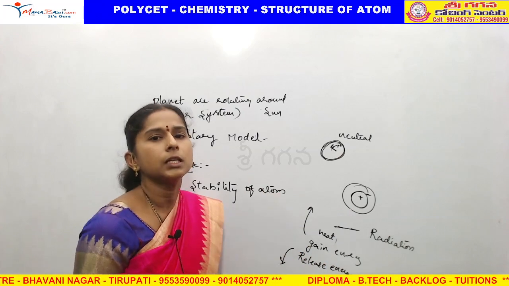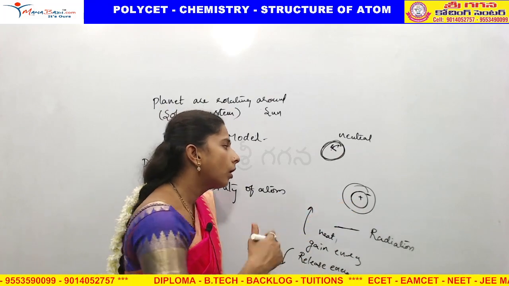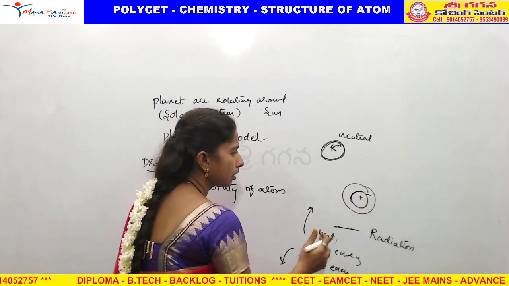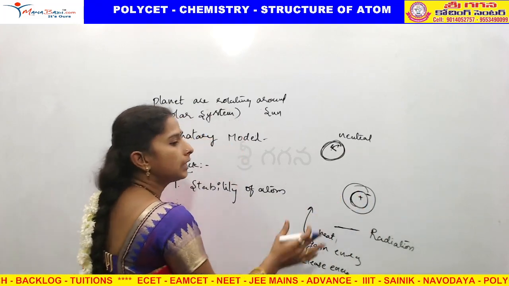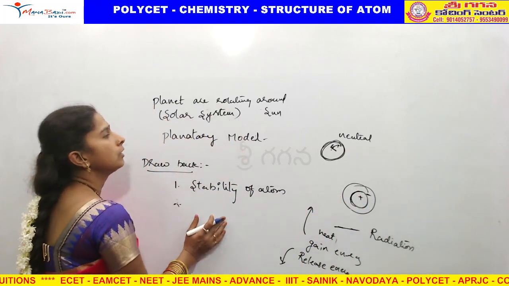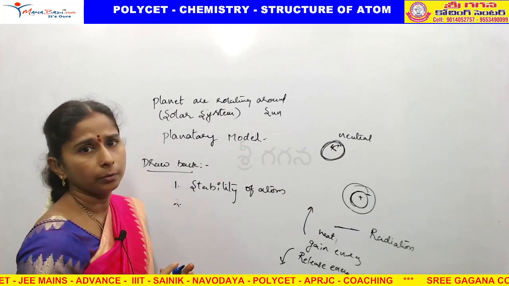If they lose energy, they may fall on the nucleus. How are they not falling on the nucleus? Why do they keep rotating? This he couldn't explain, so this was the failure of the atomic model.